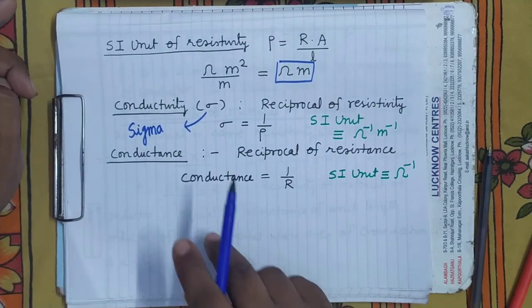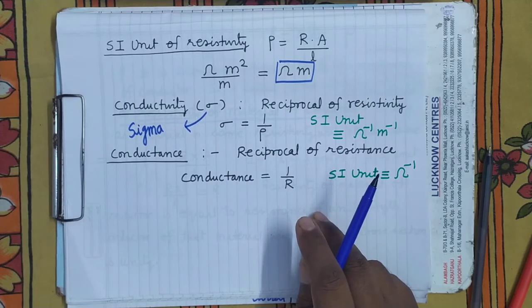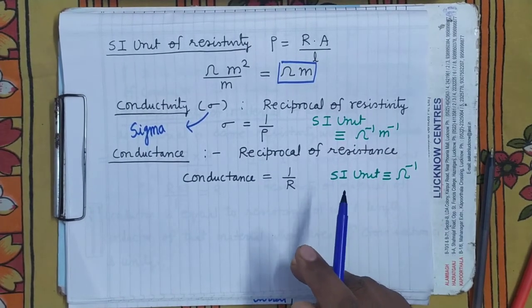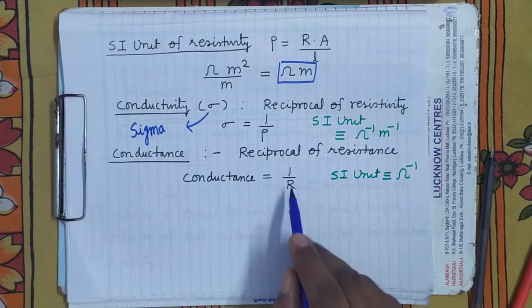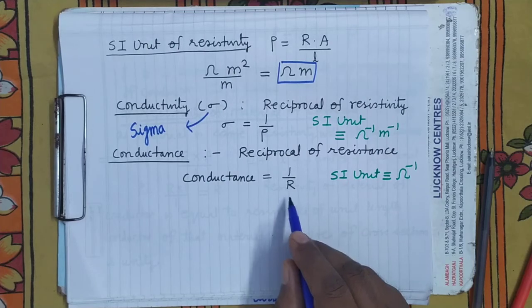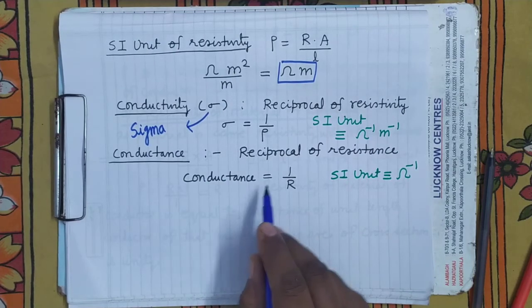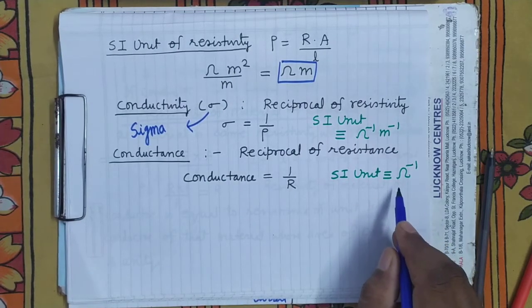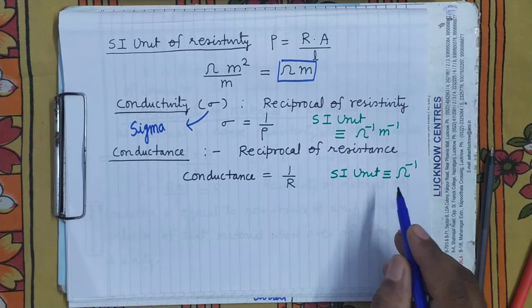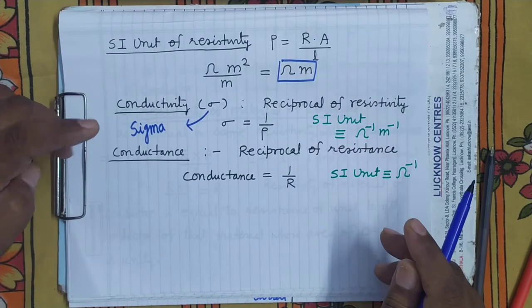Then similarly there is a term conductance. What is conductance? It is the reciprocal of resistance. It's clear. Conductance equals 1 upon R. What is the unit of R? Ohm. So what is the unit of conductance? 1 upon ohm, that is ohm inverse. It's clear.